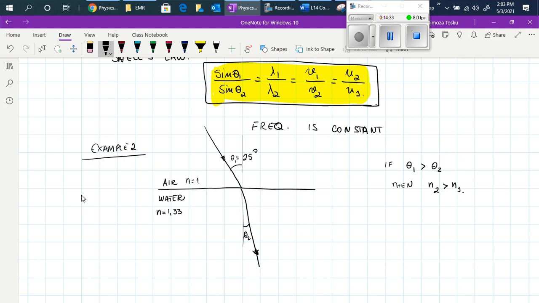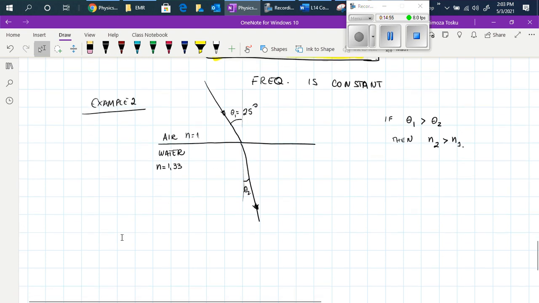And if it is the opposite, if you are moving from water to air, then the angle of refraction will be greater than the angle of incidence, when you move from a more dense to a less dense material.